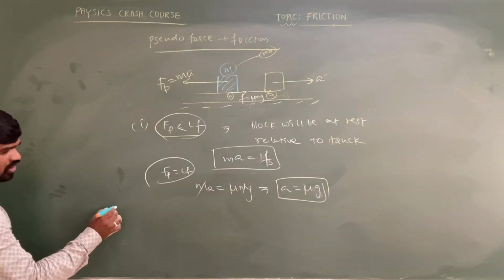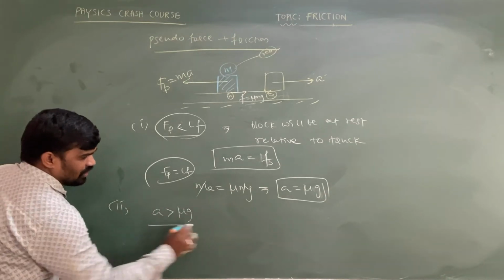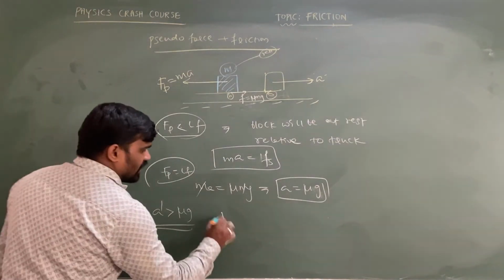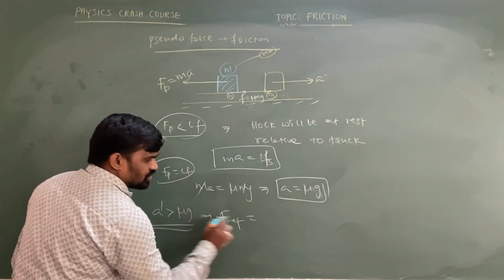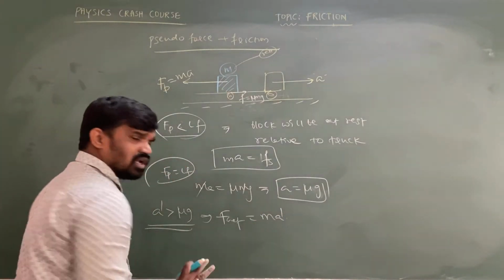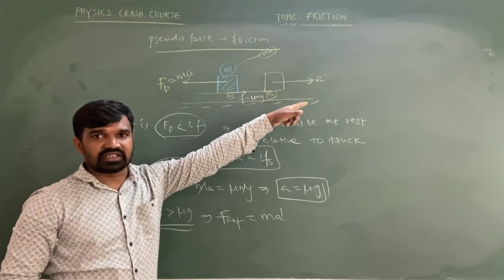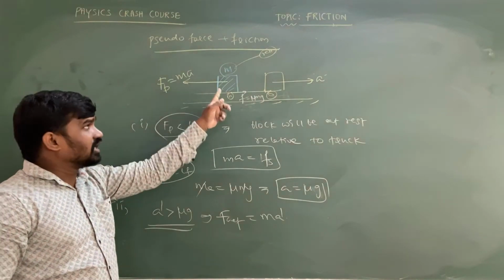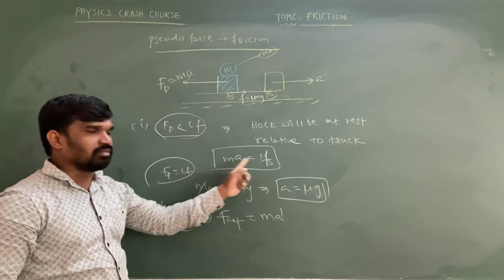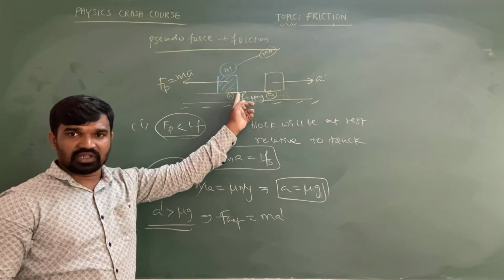There is one more important case: if A is greater than mu g, the acceleration of the truck is greater than mu g, then net force equals mass into acceleration. Let the new acceleration be A dash. The truck is accelerating with acceleration A to the right side, so the pseudo force will act on the left side. Consider the case that the pseudo force is less than the limiting friction: then the pseudo force is taken as the static friction between the body and the floor of the vehicle.